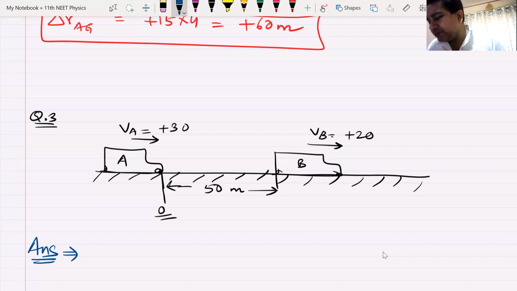Some will understand the question in the first attempt. Someone will understand in the second attempt. That doesn't mean that someone who understood in the second attempt is inferior to the first one. No. The human brain works in different ways. Sometimes someone who takes more time to understand is the one who understands it correctly, who can apply it, and who can retain it for a longer period of time.